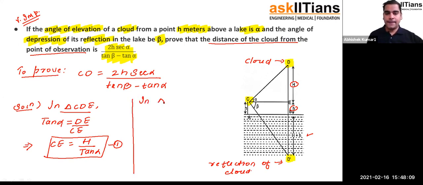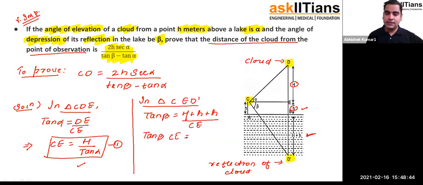In triangle CED dash, if I calculate tan of beta, what will it be? The perpendicular is capital H plus a small h plus a small h, upon the base, which is CE. We all know what CE is: CE is capital H by tan alpha. So from here I will get tan beta times CE equal to capital H plus 2 times small h, right? That's what I'll get.